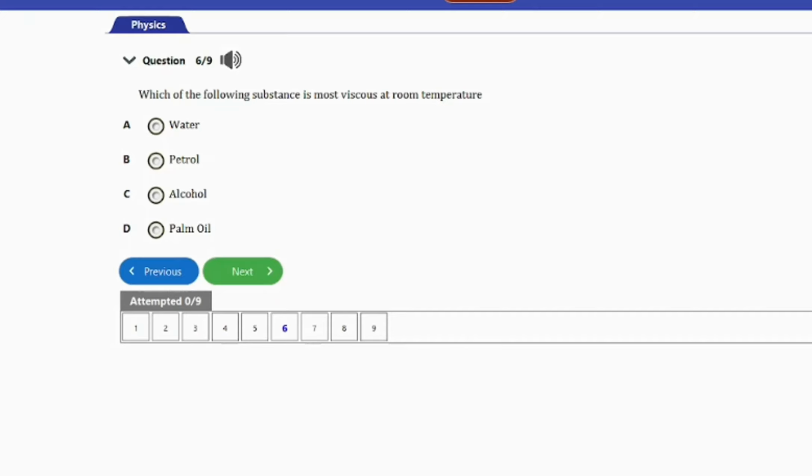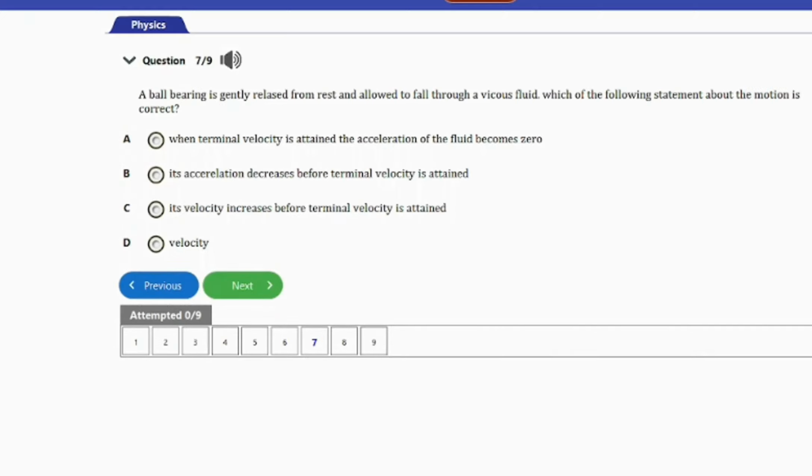Let's go ahead and consider the next question, guys. So the next question here is question number 7. It says, a ball bearing is gently released from rest and allowed to fall through a viscous fluid. Which of the following statements about the motion is correct? A. When terminal velocity is attained, the acceleration of the fluid becomes 0. B. Its acceleration decreases before terminal velocity is attained. C. Its velocity increases before terminal velocity is attained. D. Velocity. So guys, the answer to this question is option A. When terminal velocity is attained, the acceleration becomes 0.